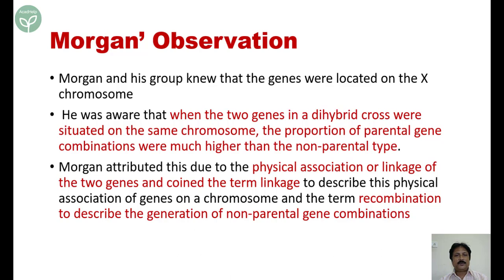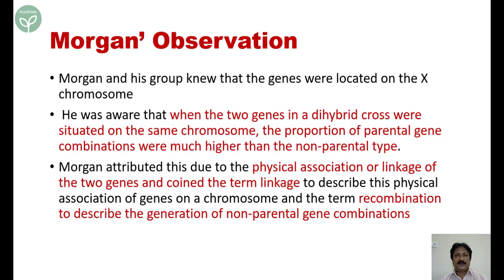So Morgan attributed this event to physical association. That means the two genes have a physical association. In Mendelism, there was no such physical association because they were on two separate chromosomes. But here, there is a physical association, or he later said, linkage of the two genes, and so he coined the term linkage. Because the parental frequency was much, much higher than the non-parental types, the reason was the physical association between the two genes. That means the two genes were on the same chromosome.